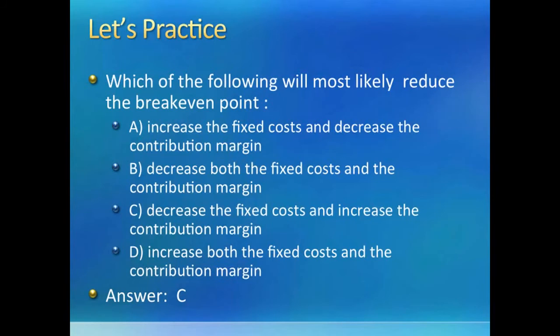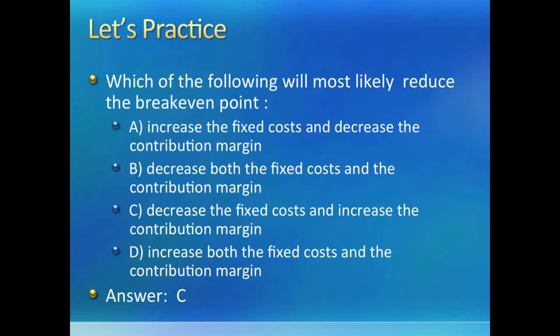Fixed cost is in the numerator, which means above the line, and contribution margin is in the denominator, which means any reduction in fixed cost will reduce the break-even point, meaning they will move in the same direction. And increase in contribution margin will decrease the break-even point, meaning they would move in the opposite direction. Why is that? Increase in contribution margin will decrease the break-even point because we will be dividing by a bigger number.